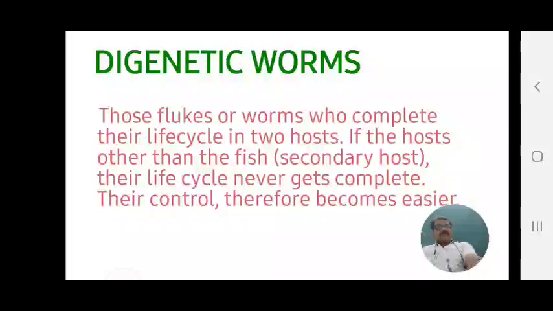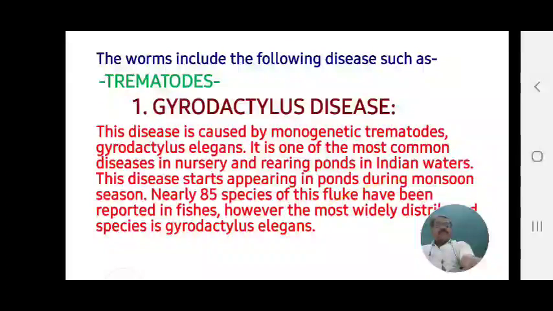Digenetic worms are the second type of worms found in fish species. The worms include the following diseases, such as trematodes. Which are the trematodes? These trematodes are important and most useful.